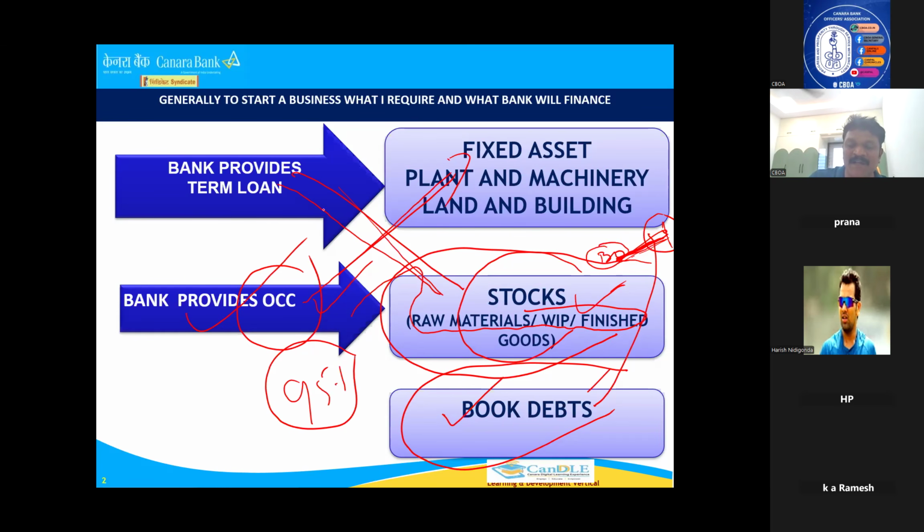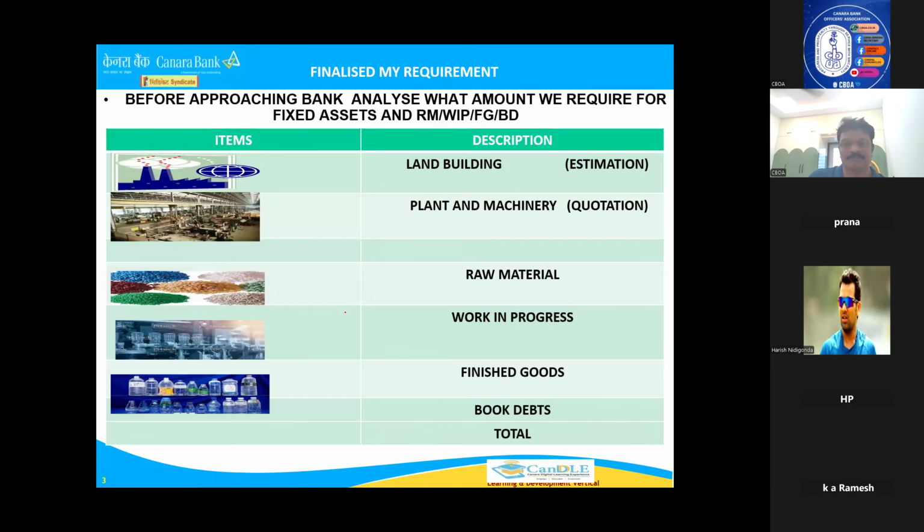Shops, na? In the market, if you go, all are shops: TV shop, that shop, this shop, electronic shop, all are coming under stocks. So all are supposed to take OCC. This is the concept. Okay.